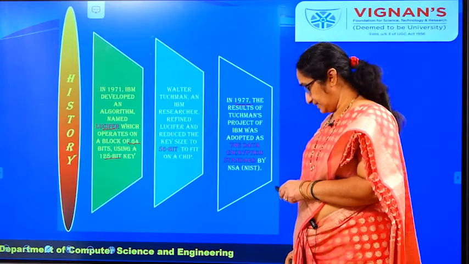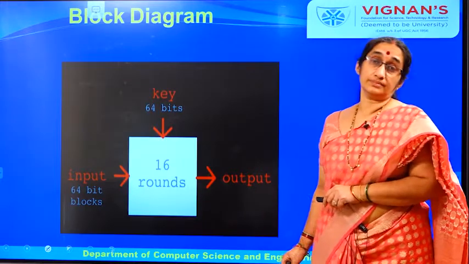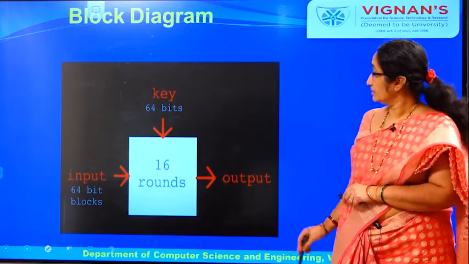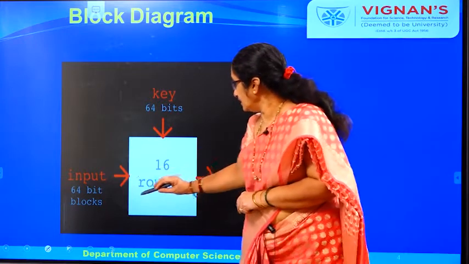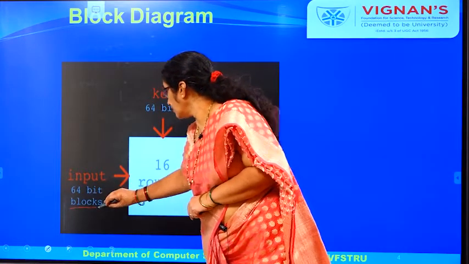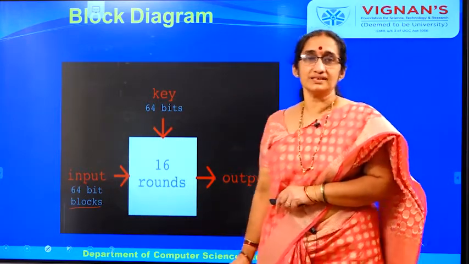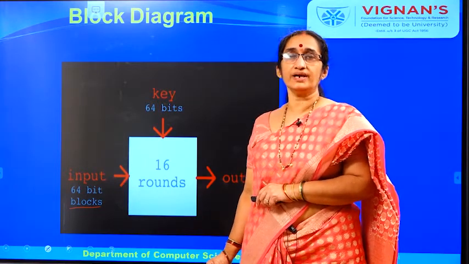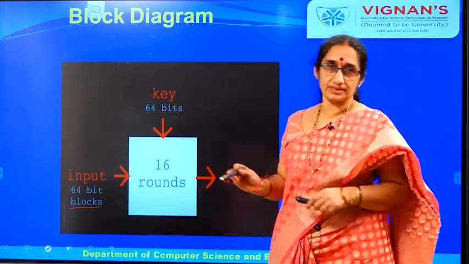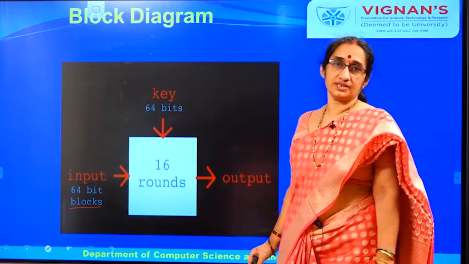So let us see this block cipher, how it works. Here you have an input block of 64 bits. That means if the size of the message is bigger than 64 bits, we can divide that into blocks of 64 bits, and you use a key of 64 bits.